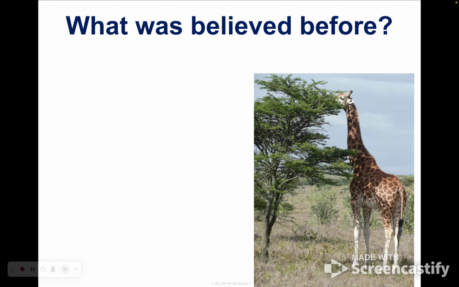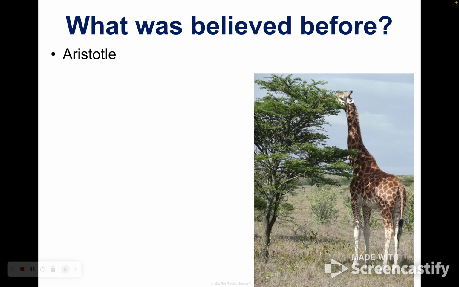Part of your homework assignment was to get together in a team of 2 or 3 and make a 1-page poster about what was believed before. We're going to put those up so that you can get an idea of what all of the other ones were, but briefly we're going to go through each one.